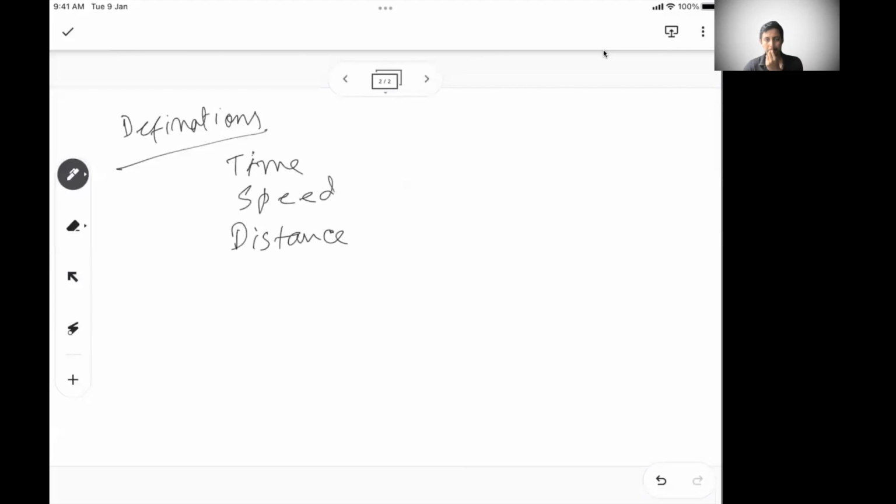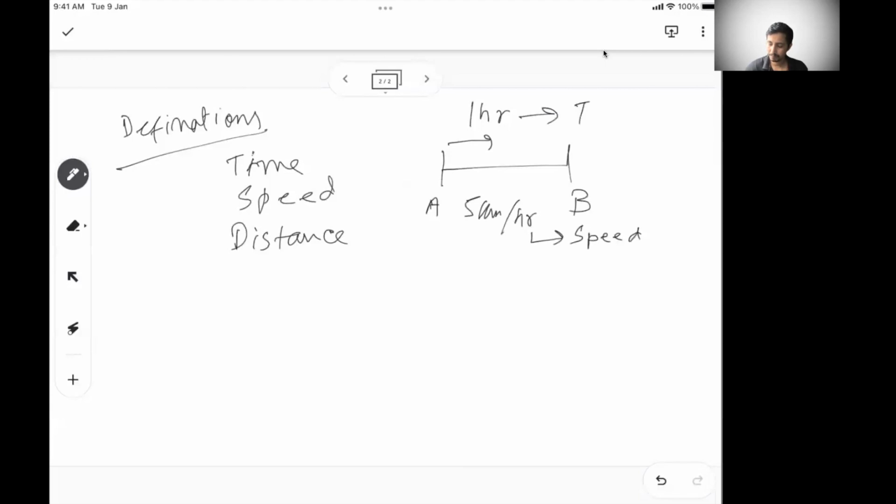So let's say I am traveling for 1 hour and I started from point A, and I'm going to point B. I'm traveling for almost 1 hour. And at a speed of, let's say, I'm just walking. So my speed, let's say 5 km/h. This is your walking speed. So you have a speed. So this component is basically speed. This component is basically your time, how much time you are walking.